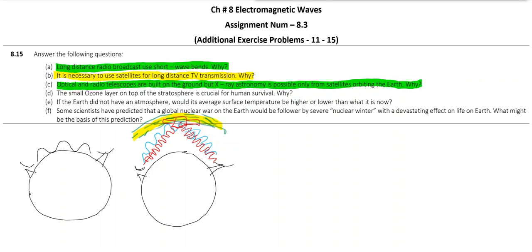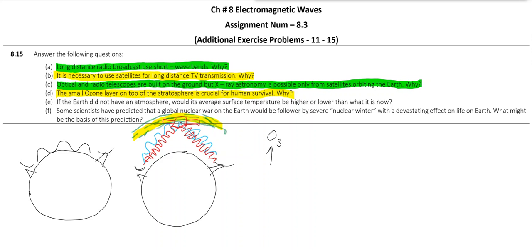Moving to the fourth one: the small ozone layer on top of the stratosphere is crucial for human survival. Why? See, ozone is O3, and it is in the upper part of Earth's atmosphere. It absorbs UV, and is broken. So UV is basically breaking ozone, O3. There is weak bonding between oxygen atoms, and that is how O3 is formed, and the bond energy is very similar to the energy of UV.